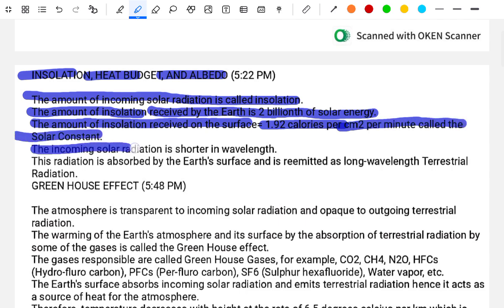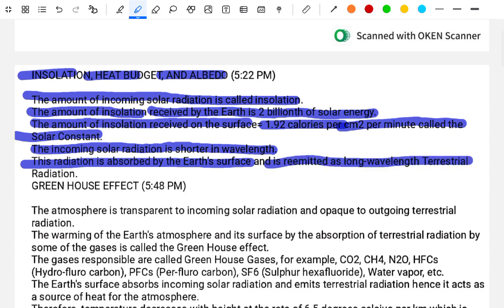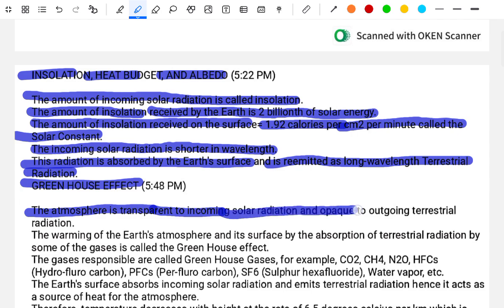The incoming solar radiation is shorter in wavelength. This radiation is absorbed by the Earth's surface and re-emitted as long wavelength terrestrial radiation. Greenhouse effect. The atmosphere is transparent to incoming solar radiation and opaque to the outgoing terrestrial radiation.